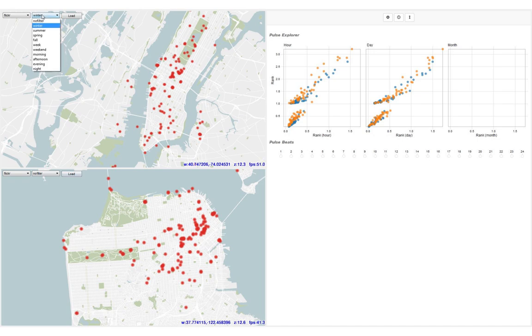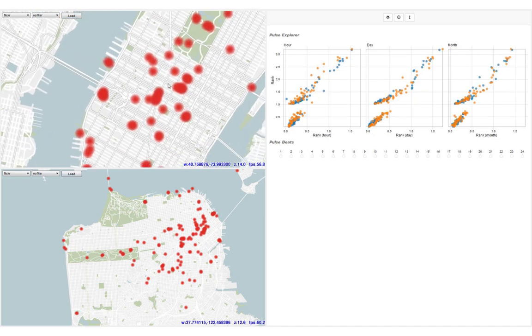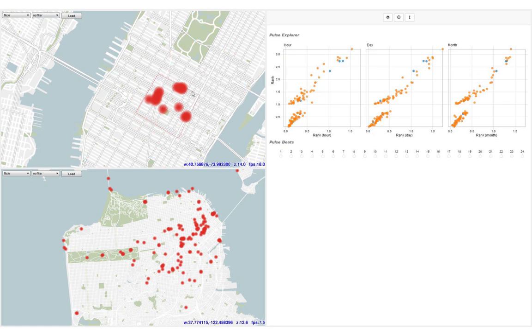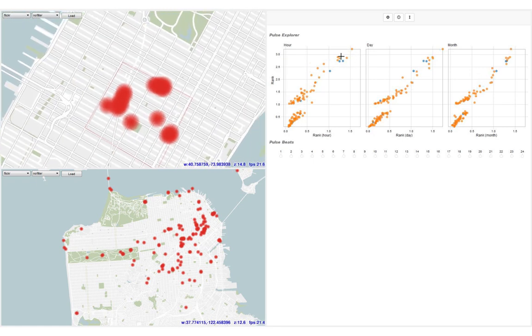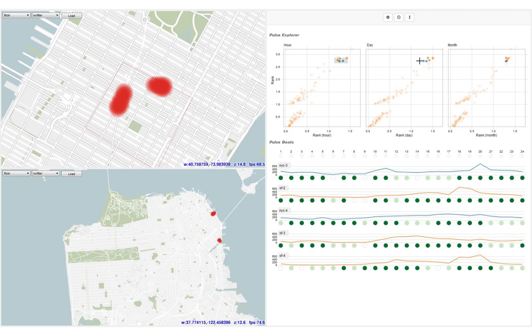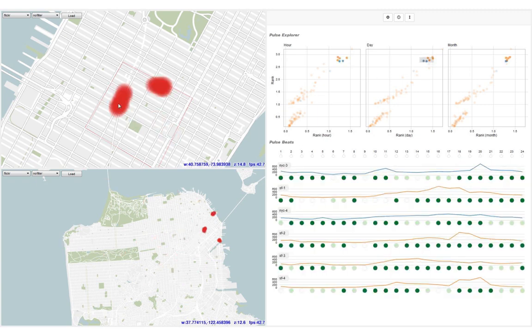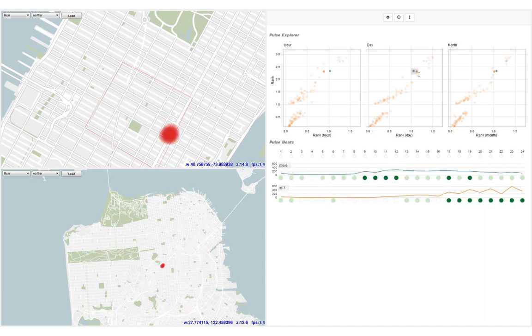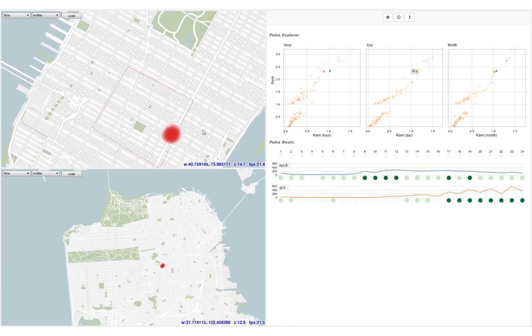Additionally, filtration can be done within the map. Here, we are looking at an area of Midtown New York that includes Times Square, Rockefeller Center, Grand Central Terminal, and Bryant Park. On the pulse monitor, we can see the similarities and differences of activity. Rockefeller Center and Times Square are extremely similar across hour, day, and month, whereas Grand Central Terminal is not similar to any other New York location.